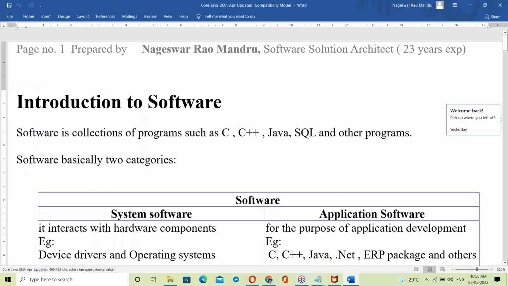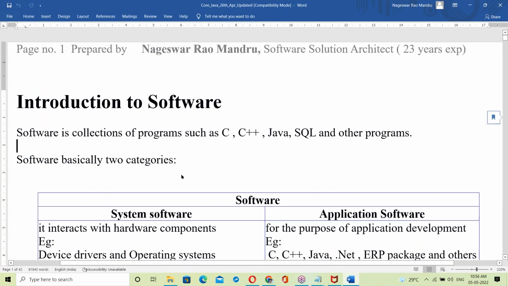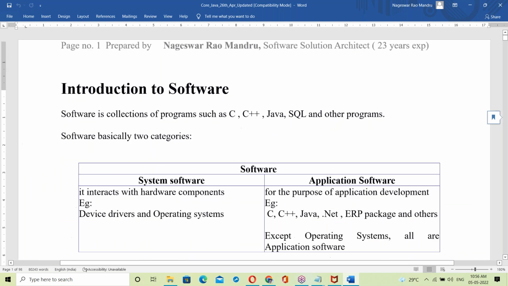Everything is very clearly prepared here. Today's topic is introduction to software.